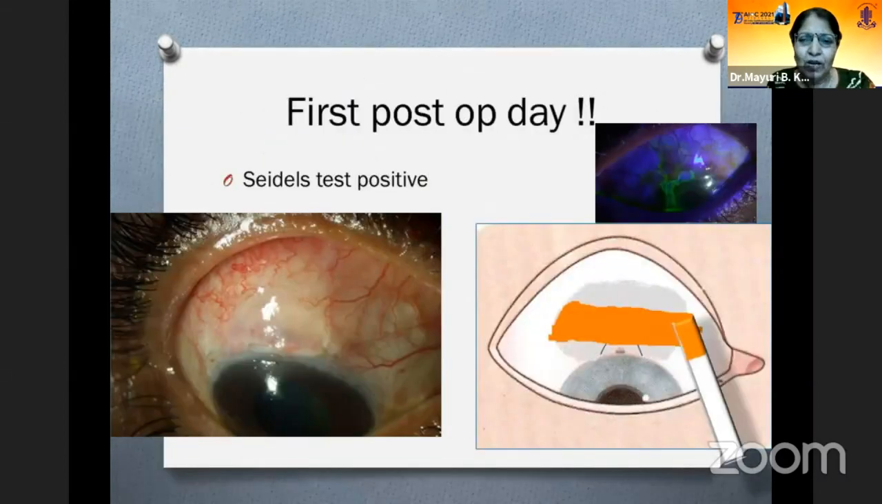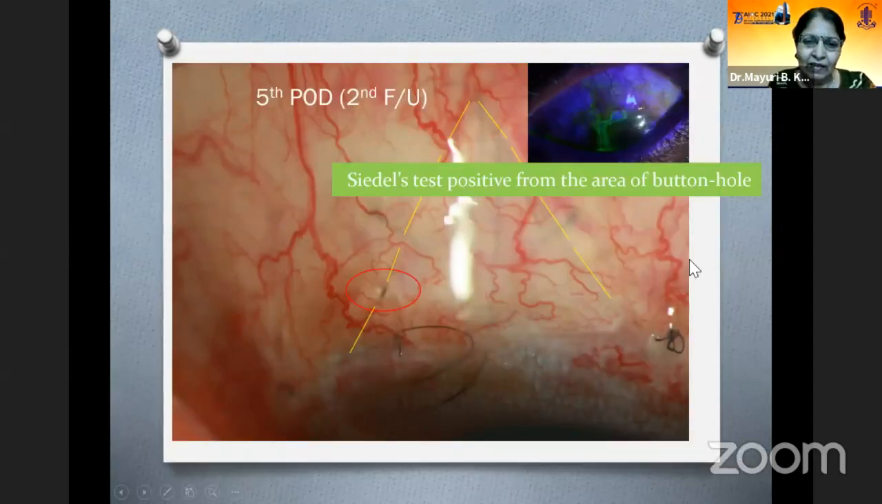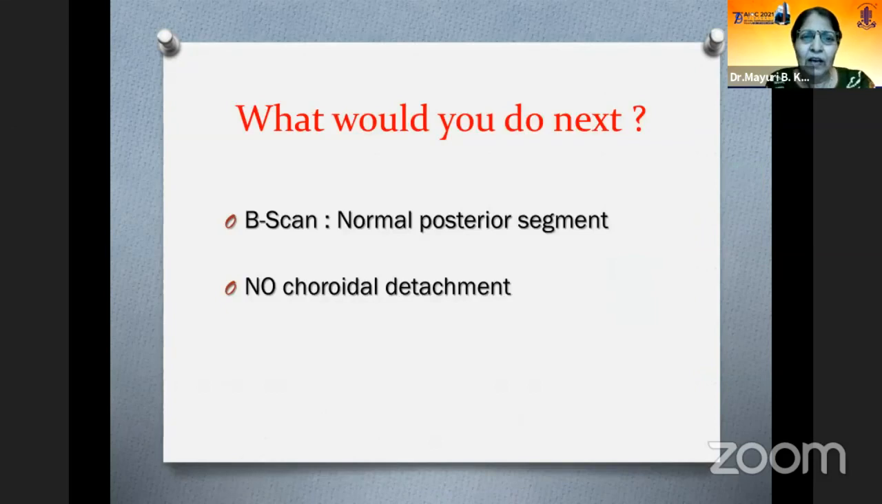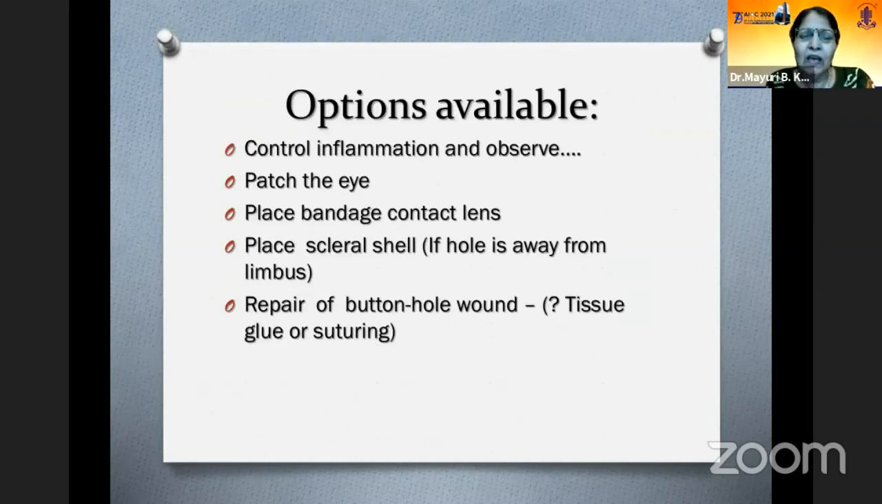So what to do? On Seidel's, we found that there was a leaky area in the bleb, and this small hole was lying exactly on the area of the internal flap. So what to do in such cases? B scan was done for this patient. It was normal and no choroidal detachment was seen. The options available were to control the inflammation, use a patch or place a BCL, or repair the wound.